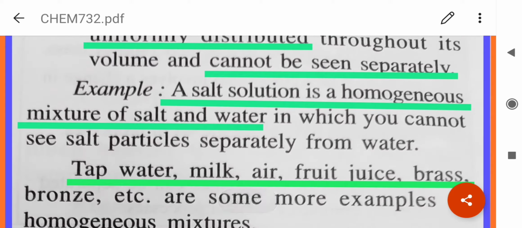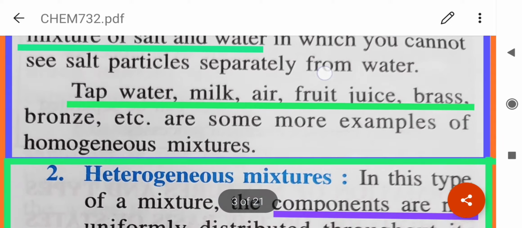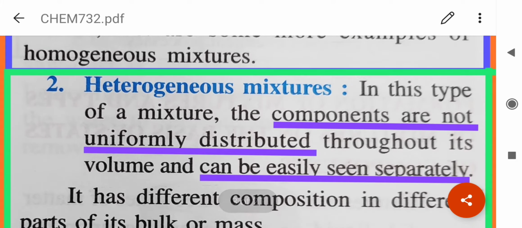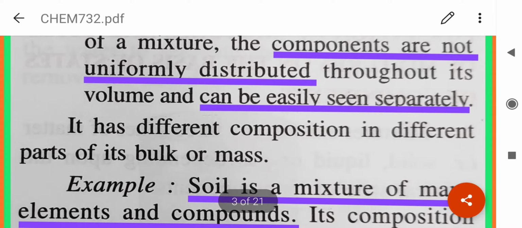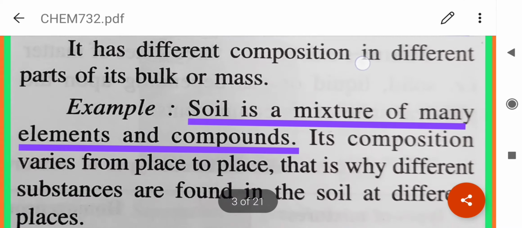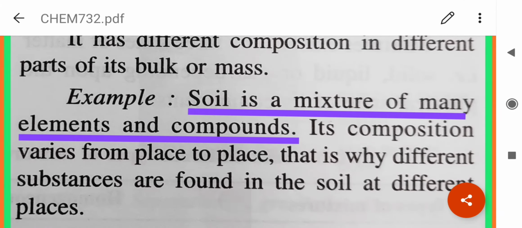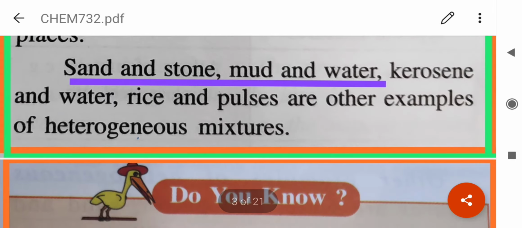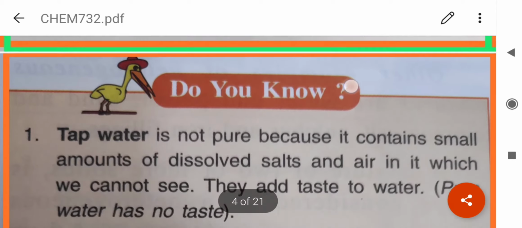Example: salt solution, tap water, milk. Heterogeneous mixture, the components are not uniformly distributed, can be easily seen separately. Soil is a mixture of many elements and compounds. Sand and stone, mud and water, they are heterogeneous mixtures.